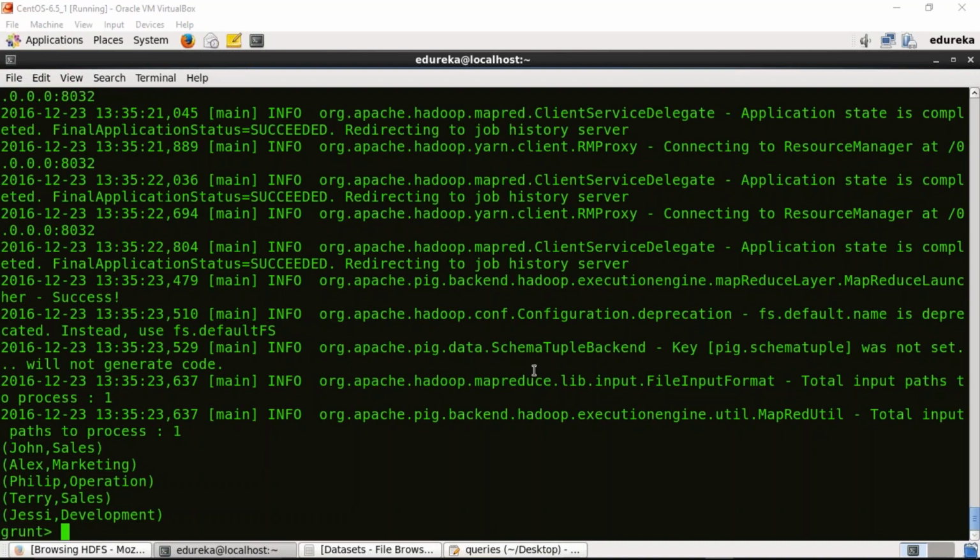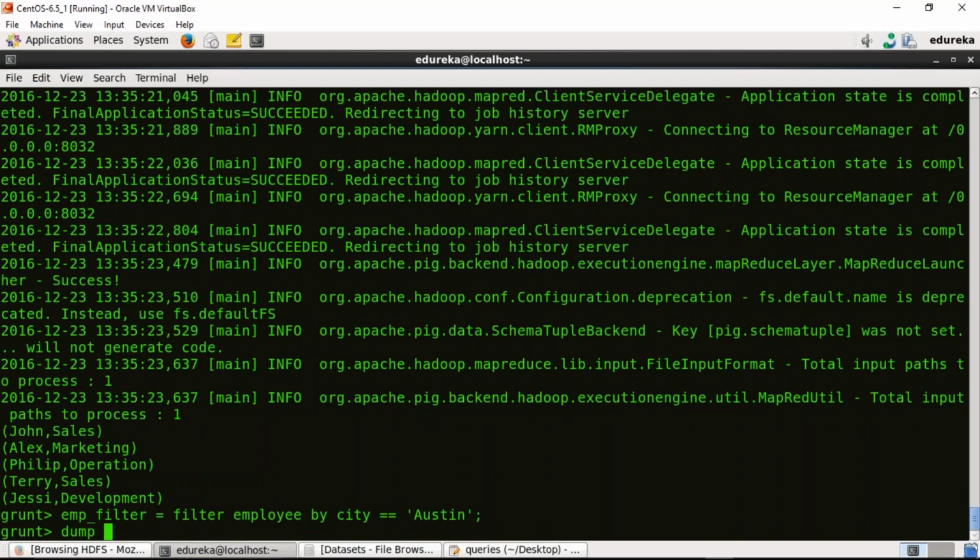In this case we'll have to use an operator that is called filter, correct? So this is the query that we need to execute. We have a relation EMP filter equals to, filter is the operator on the relation employee that we created in the starting, by city equals to Austin, right? Very simple to understand. I'll press enter.